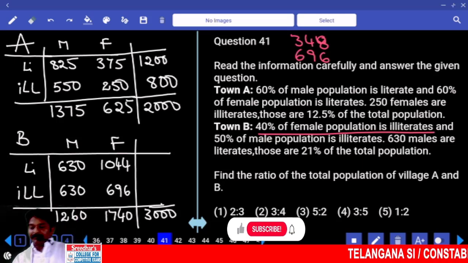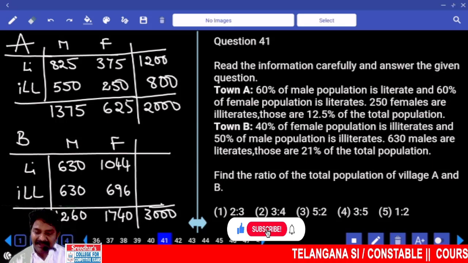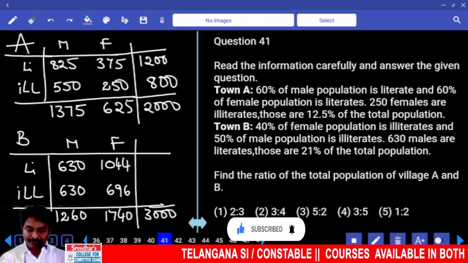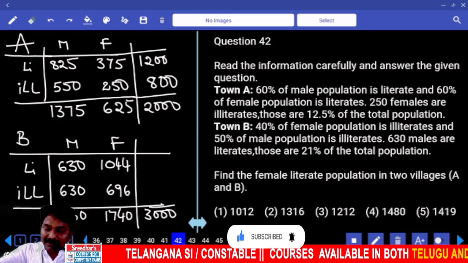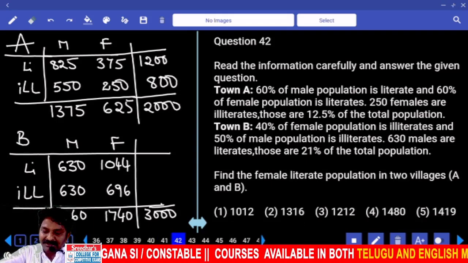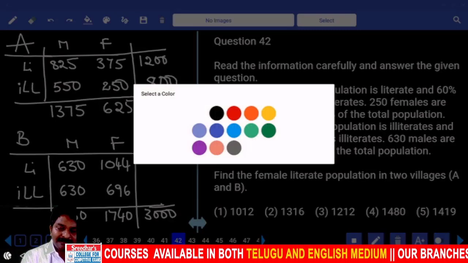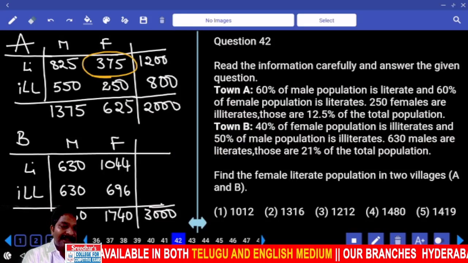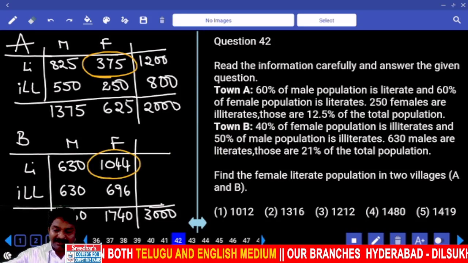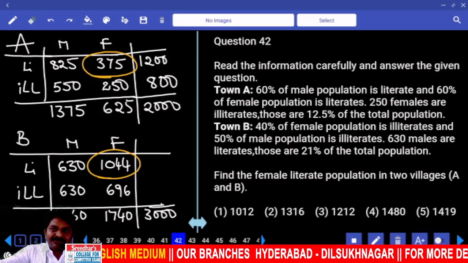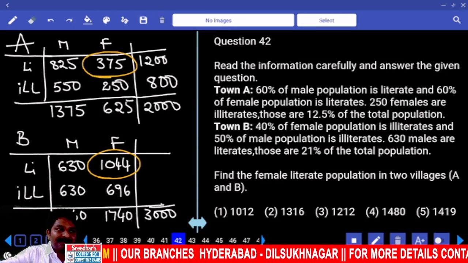Yes. Find the ratio of total population of village A to village B. 2000, 3000, ratio 2:3. Find the female literate population in two villages together. Female literates. Sum of both, right? That means it ends with only one. Fifth option.